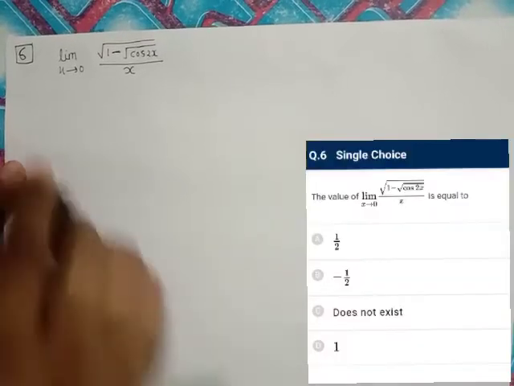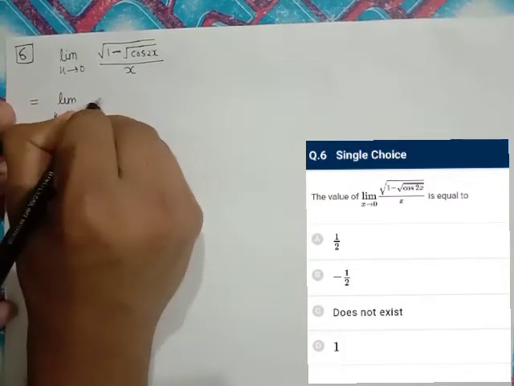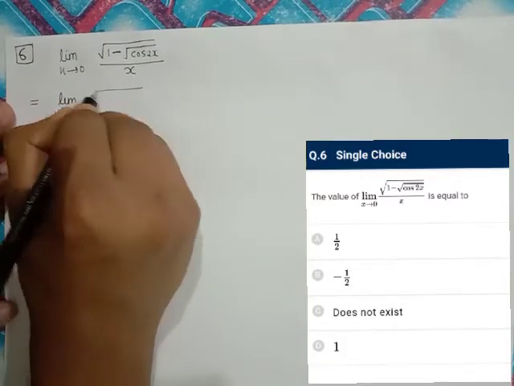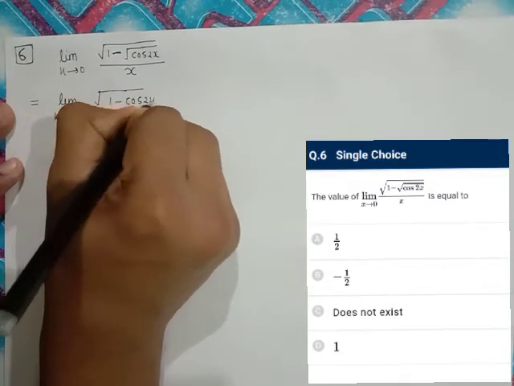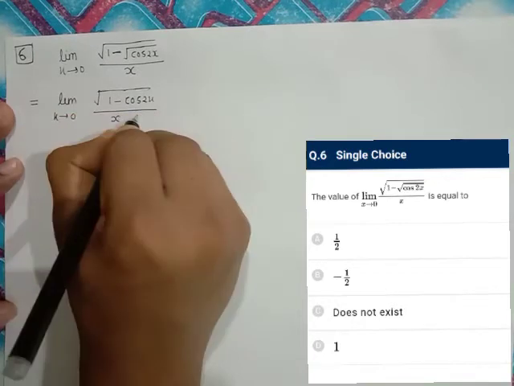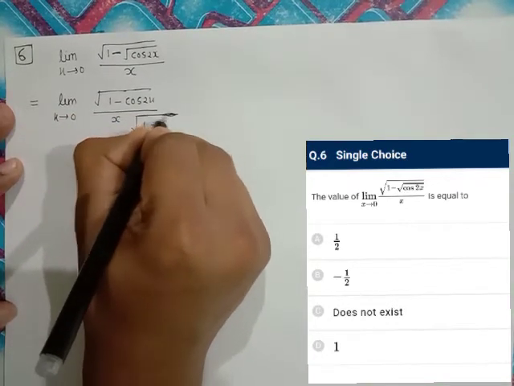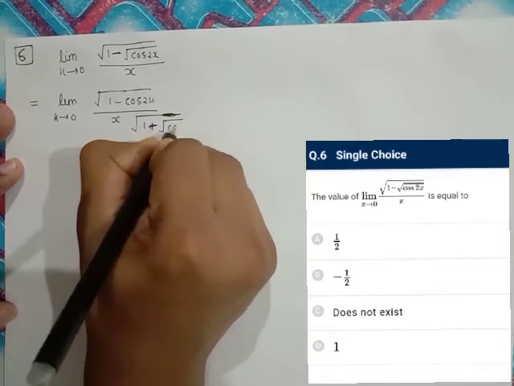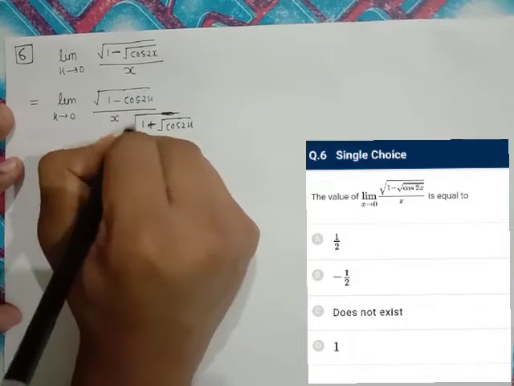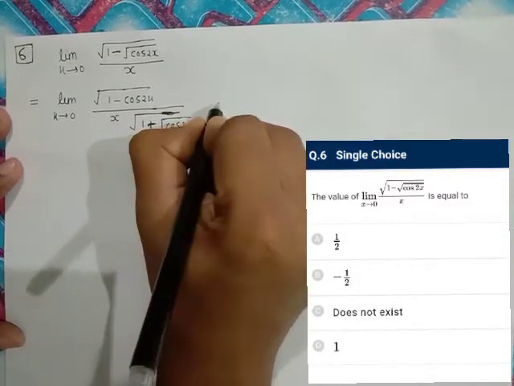Question number 6. We have to calculate the value of this limit. Rationalize it. We get under root 1 minus cos 2x upon x into 1 minus under root 1 plus cos 2x, that is, we multiplied the numerator and denominator by 1 plus under root 1 plus cos 2x, so this is rationalized.